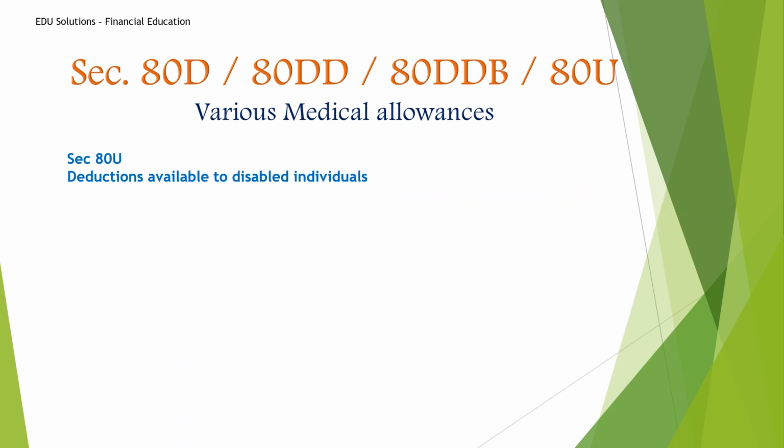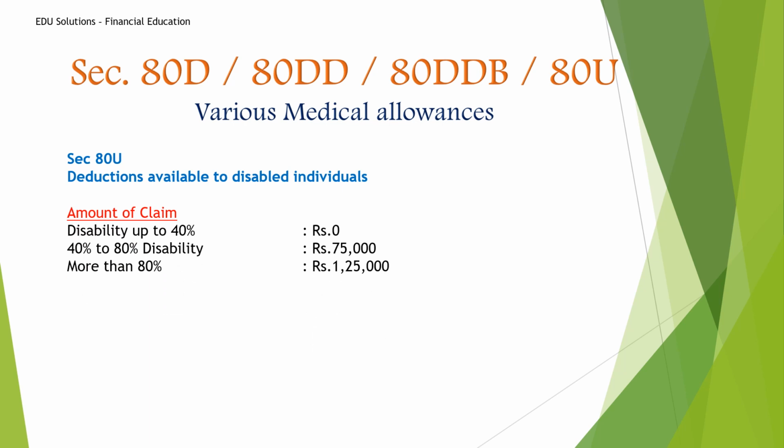Now one more is left in the medical allowance: 80U. In 80DD, if you are a handicapped or disabled relative, and in 80U, if you are self-disabled or self-handicapped, then you will get this claim. So the only difference is 80DD is for relatives, means your dependents, and 80U is for self, and the amount is the same as 80DD. The document needed is the disability certificate from the prescribed medical authority.